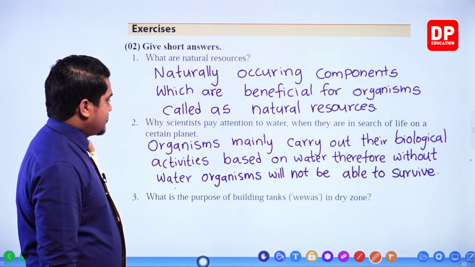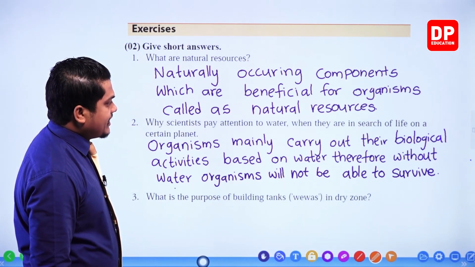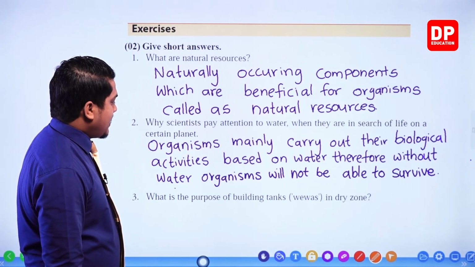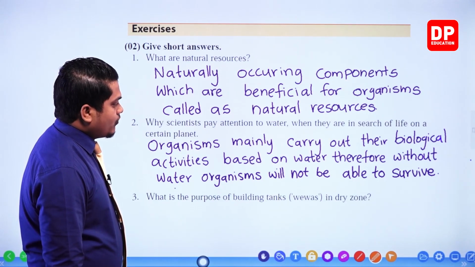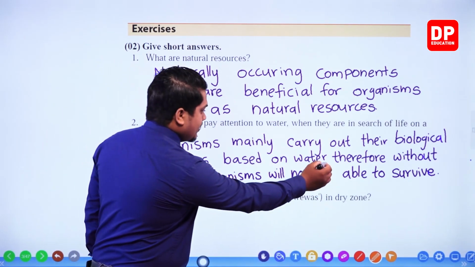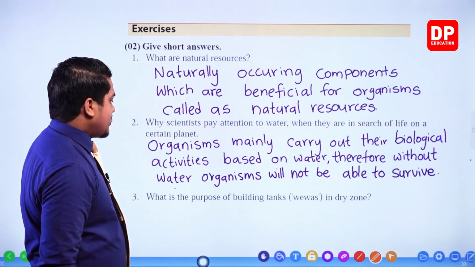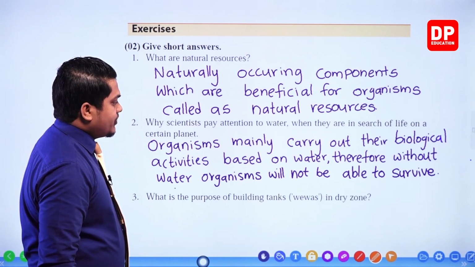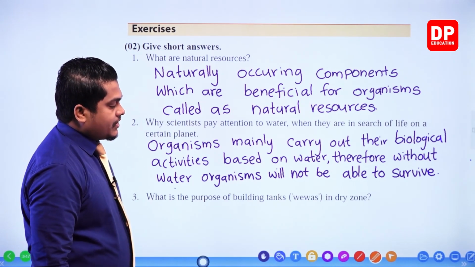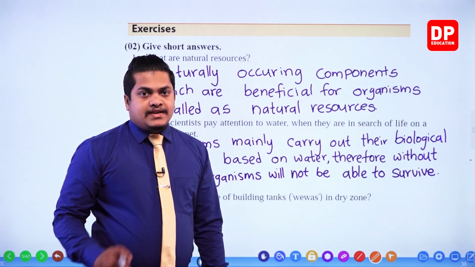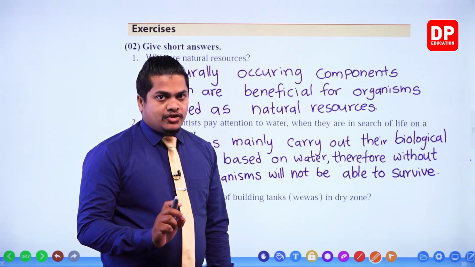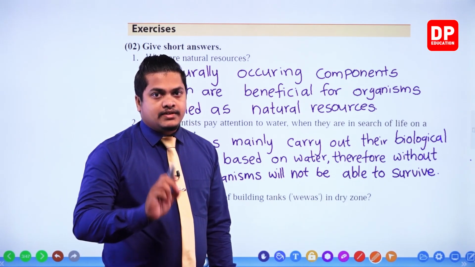So this is our answer. Organisms mainly carry out their biological activities based on water, my dear children. Therefore, without water, organisms will not be able to survive. So that is why scientists are paying main attention to finding water on a certain planet.